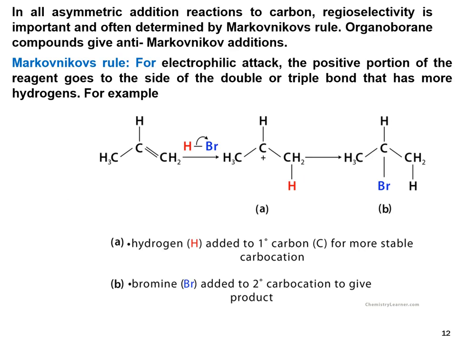In all asymmetric addition reactions to carbon, regioselectivity is important and often determined by the Markovnikov rule. It means if the carbons of the double bond are not similar, then it is called asymmetric. Then the incoming groups will decide where to go.